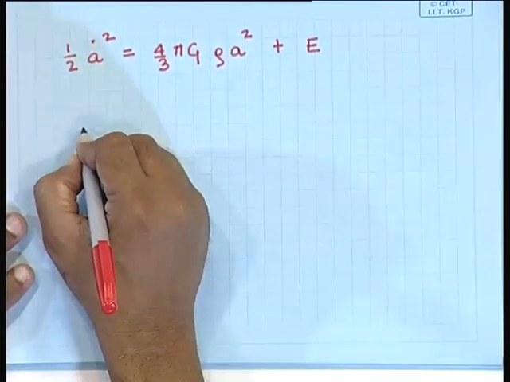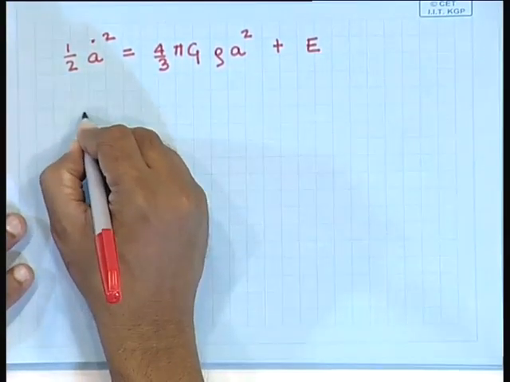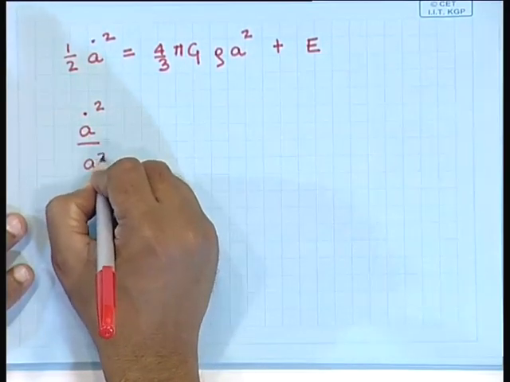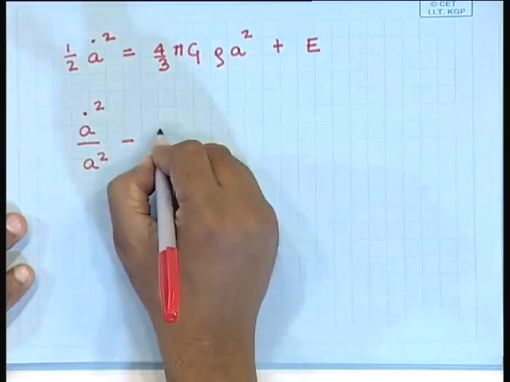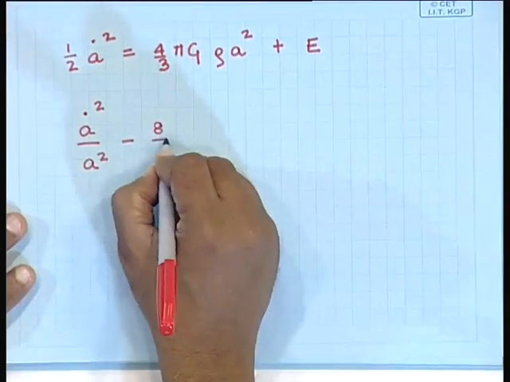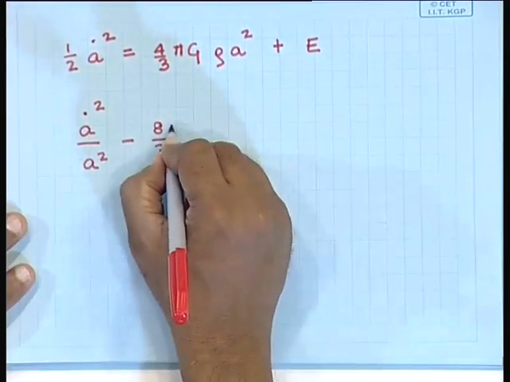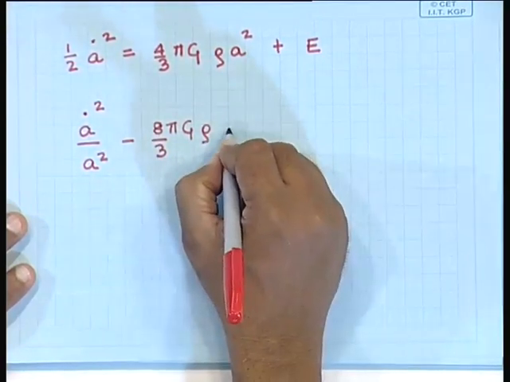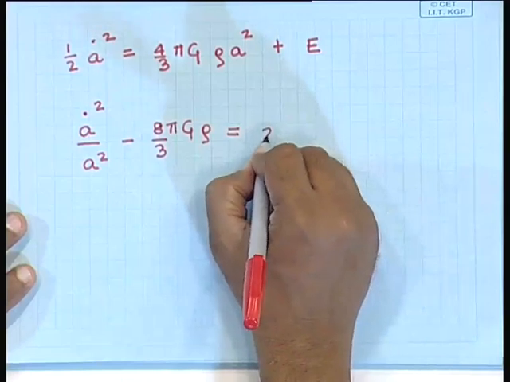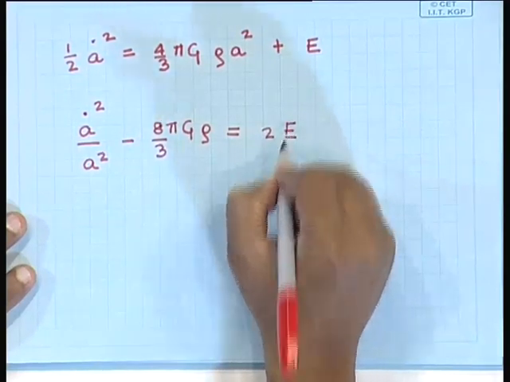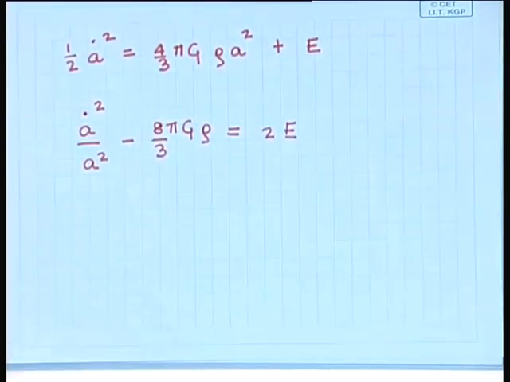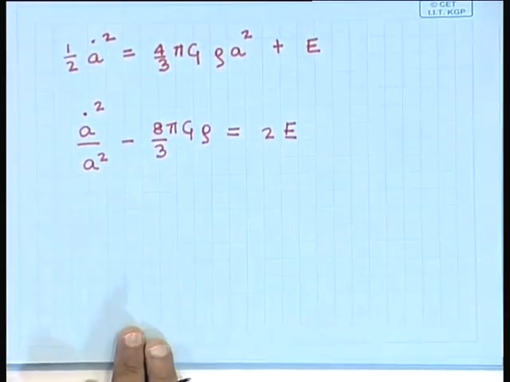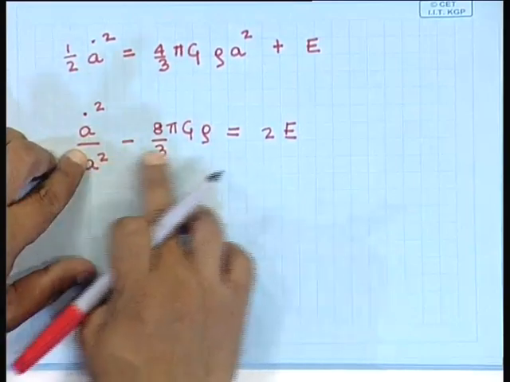What we get is a dot by a square minus 8/3 pi g rho is equal to 2E, right. So, the value of E is essentially determined by which of these two terms is larger.